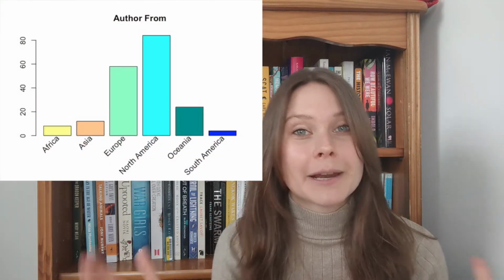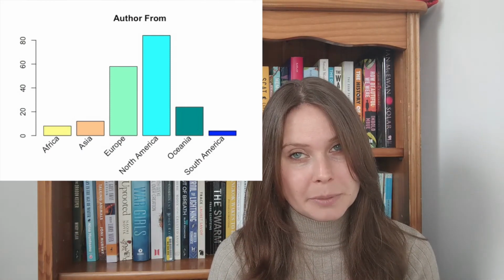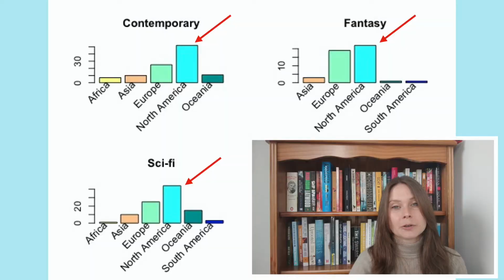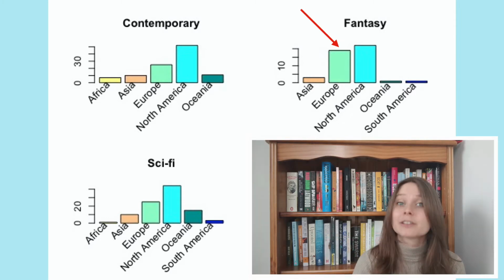It's a similar picture if we look at where the author is actually from. Obviously, an author can set their story anywhere in the world, but looking at where they're from kind of gives you an idea of the range of perspectives you might be getting, and that is an even bleaker picture. Oh my word. North America still dominates in all of these genres, followed by Europe, although in fantasy and sci-fi, European authors are catching up.